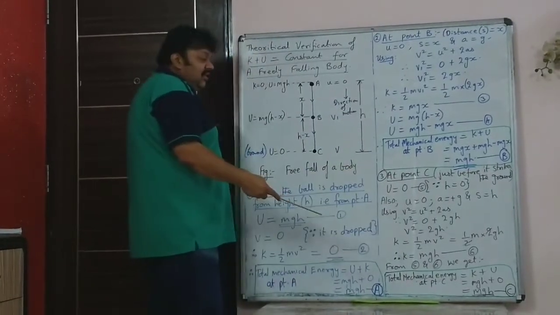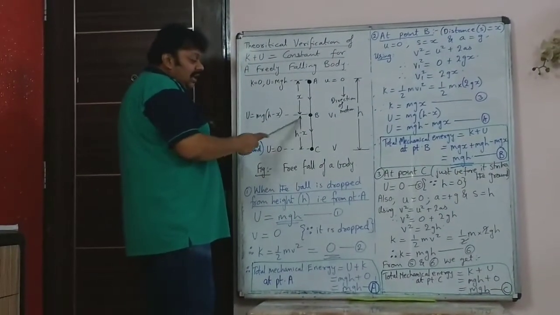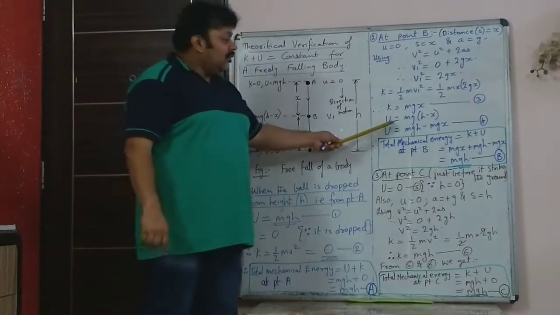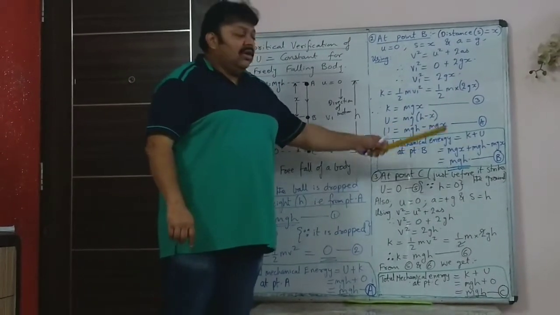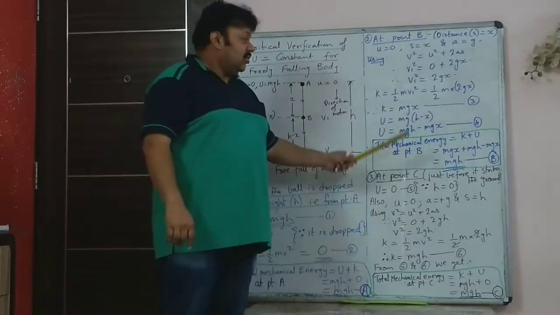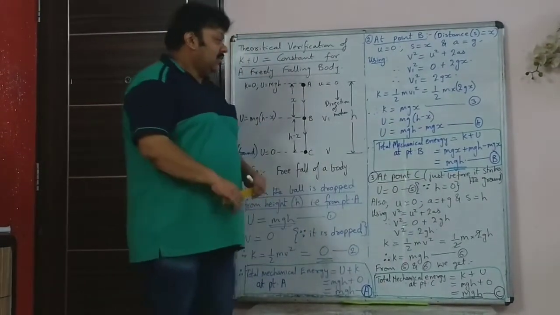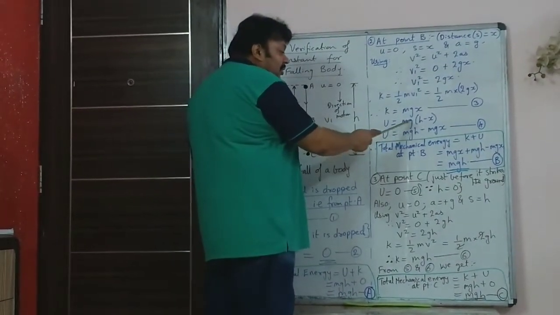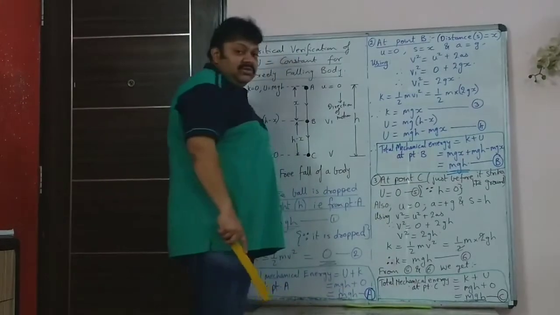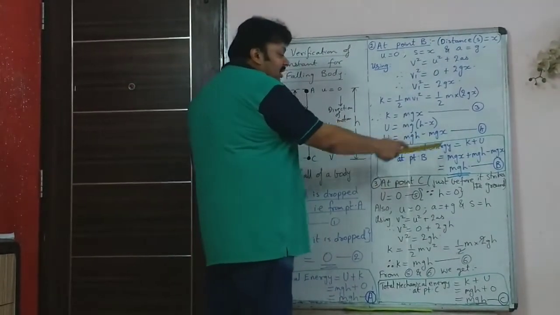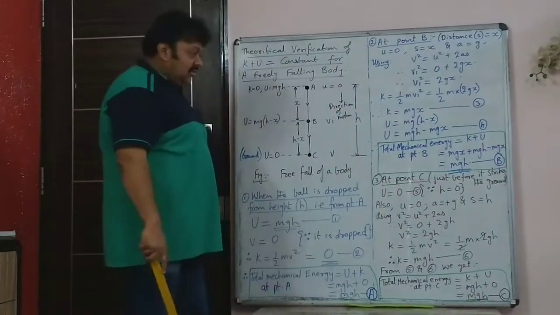What is the potential energy at point B? The height above the ground is h minus x. So you will have potential energy is mg. Instead of writing mgh, the height is h minus x, so mg into h minus x. So potential energy is mgh minus mgx. So the potential energy of the object is mgh minus mgx.